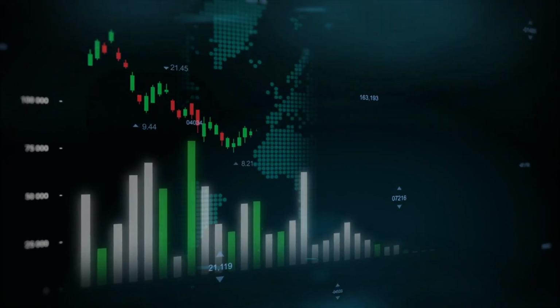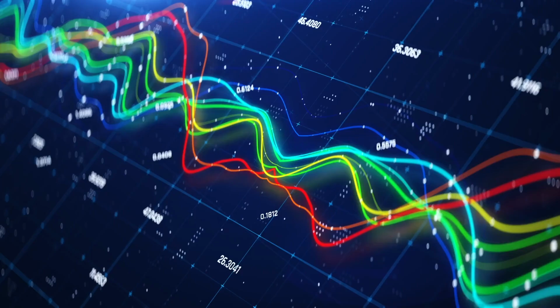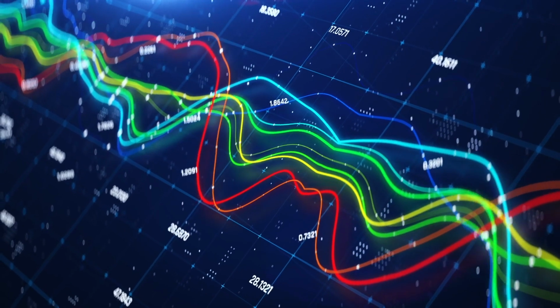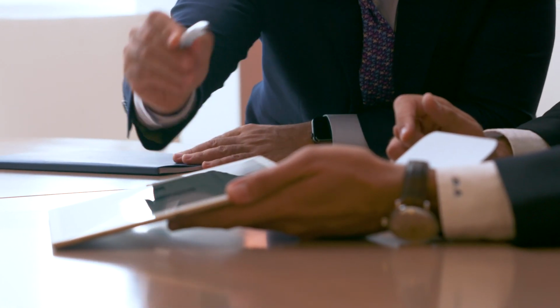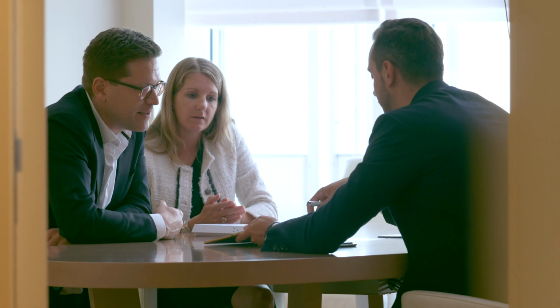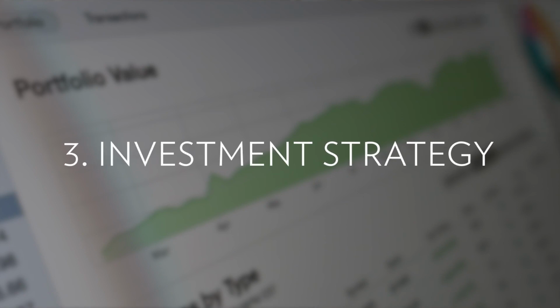Let's now have a look at your knowledge and experience. Maybe you're an avid reader or even study finance as a subject at university. Are you familiar with asset classes, financial indexes, and the dynamics of financial markets? And more importantly, do these topics interest you? The combination of your overall investment objective, your risk tolerance, and your financial knowledge influences which investment strategy and asset allocation suits you best. Step 3, select an investment strategy.